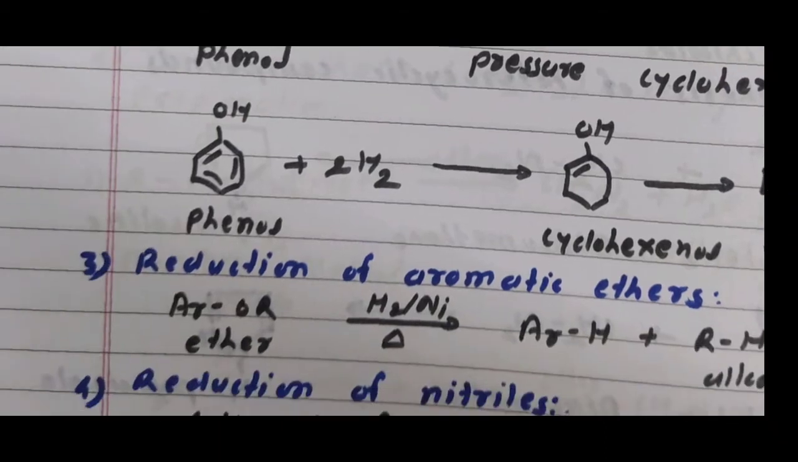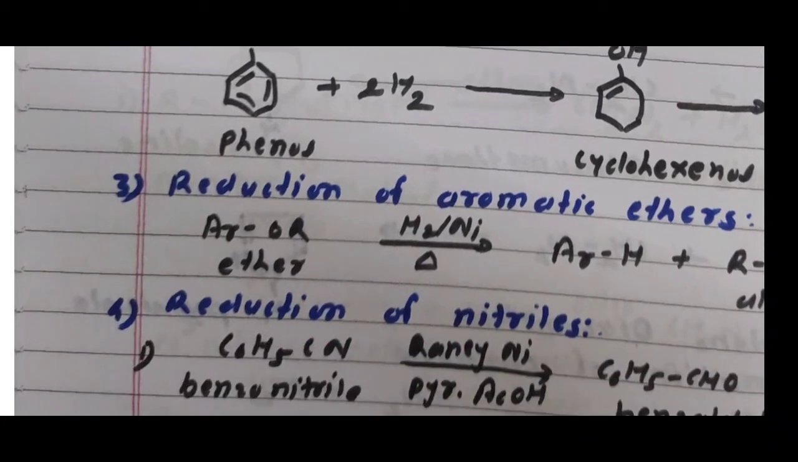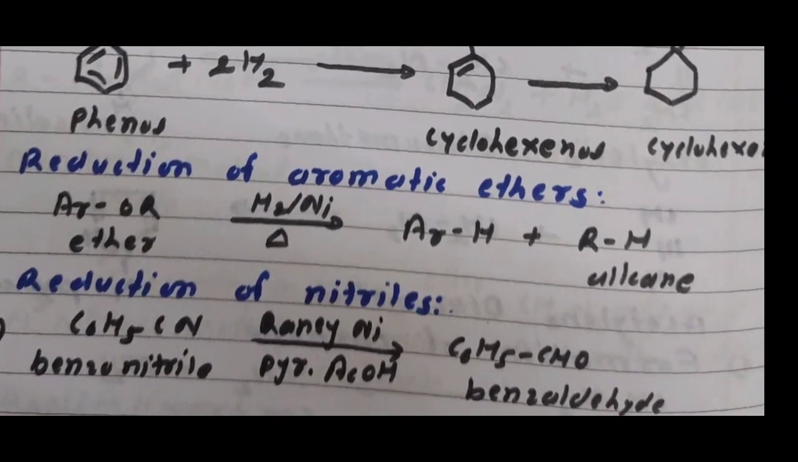Then the third application of Raney nickel is the reduction of aromatic ethers. I am taking here a general example, ArOR, aromatic ether, in presence of Raney nickel, formation of ArH, that is the aromatic compound, plus alkane RH. Again addition of hydrogen is called reduction. Therefore one hydrogen atom attached to the aromatic ring converted to the aromatic compound and another hydrogen atom attached to the alkyl group converted to the alkane.